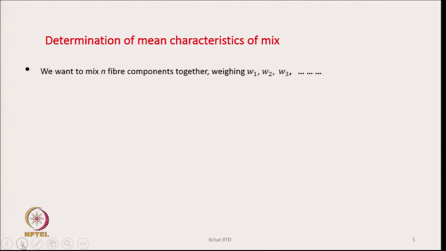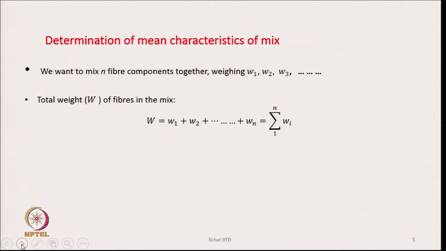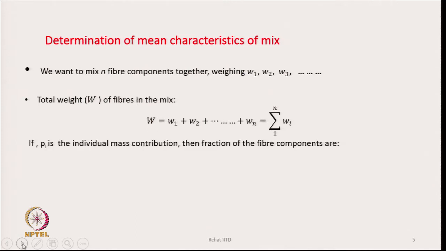Let us say we want to mix n fiber components together and they are weighing W1, W2, W3 up to Wn. So, the total weight of the fibers in the mix will be sigma Wi. This is very easy. Let us say Pi is the individual mass contribution, the fraction of fiber components, which can also be found out.